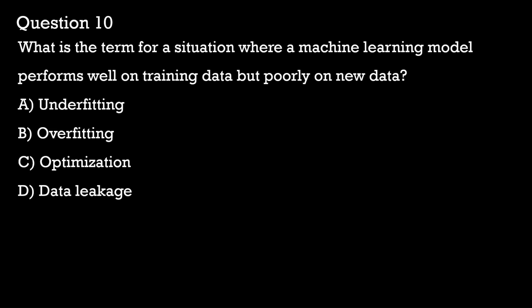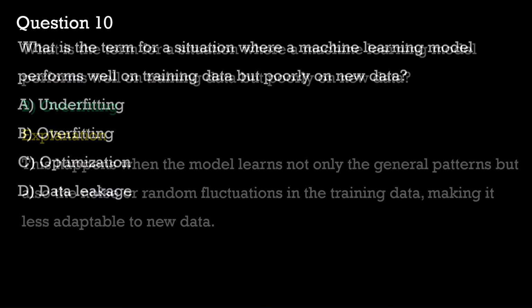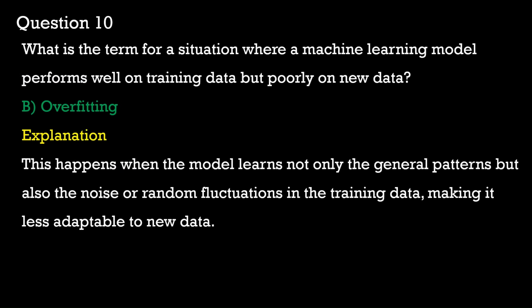Overfitting occurs when a machine learning model performs very well on the training data but fails to generalize to new or unseen data. This happens when the model learns not only the general patterns but also the noise and random fluctuations in the training data, and this makes it less adaptable to new data. Data leakage occurs when information from outside the training dataset is used to train the model. This leads to overly optimistic performance estimates, but it is not the same as overfitting. So with respect to the question, our answer here is option B, overfitting.